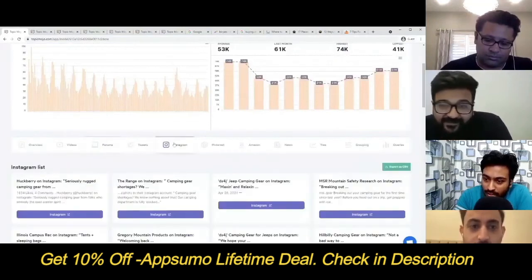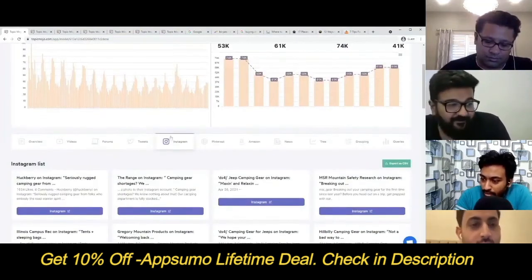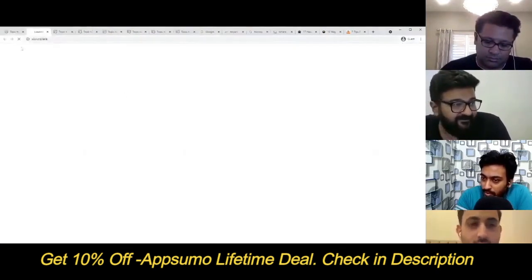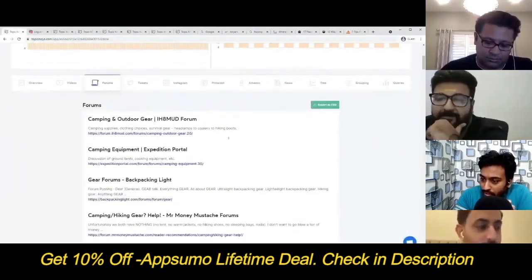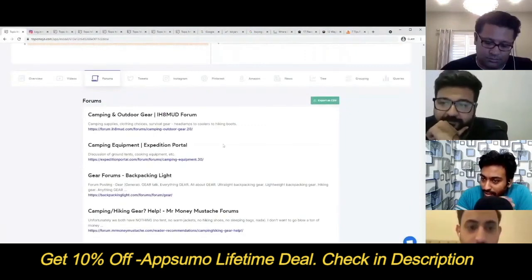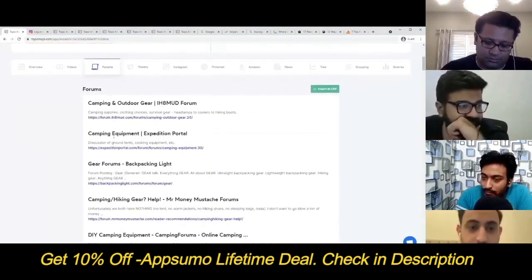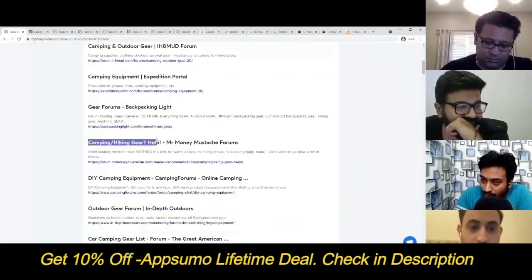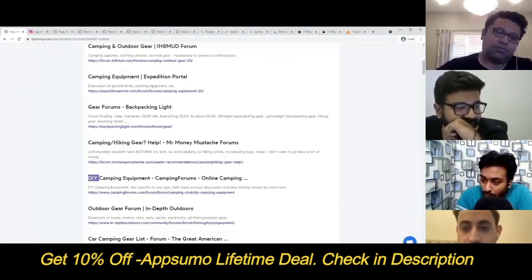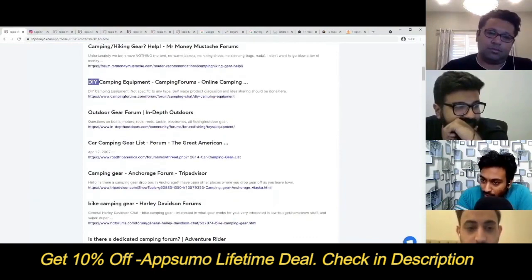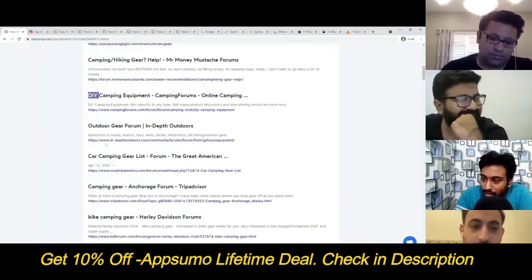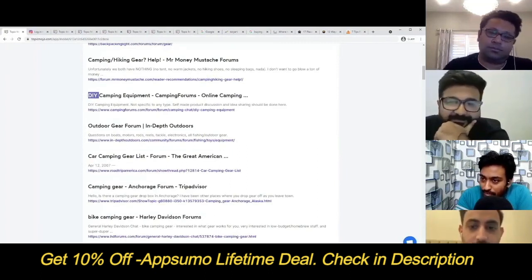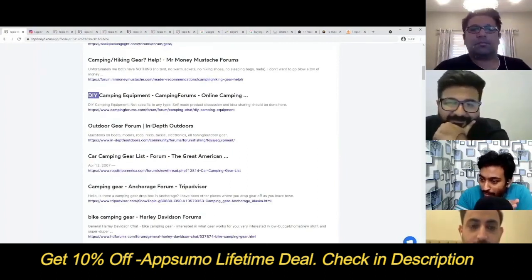Also, just to add some importance on the forums, this is one of the most important features, because with communities we can identify the intent of the searches. For example, we just enter one topic idea, but when we go into this topic, in every section we see a lot of intent on what they are looking for, what long tail keywords they are looking for. We might think this is the primary keyword, but our target audience might be searching for something that doesn't even include our main keyword.